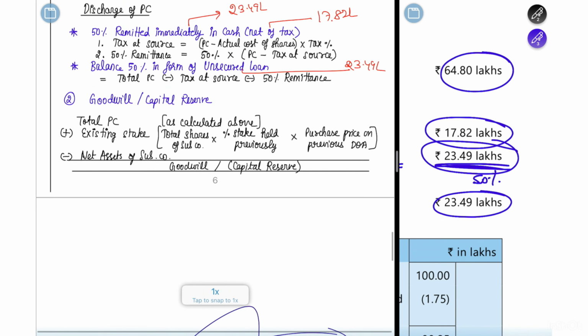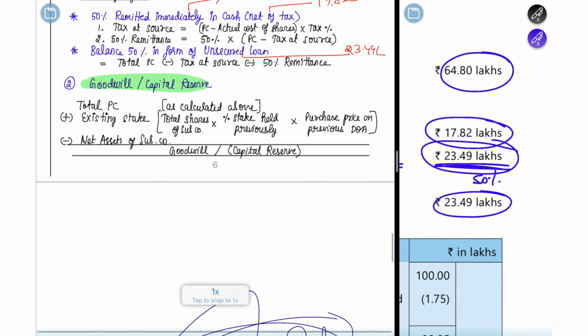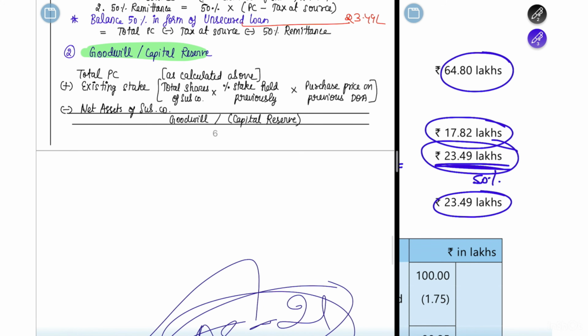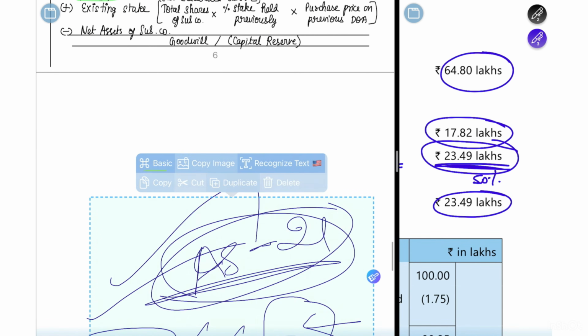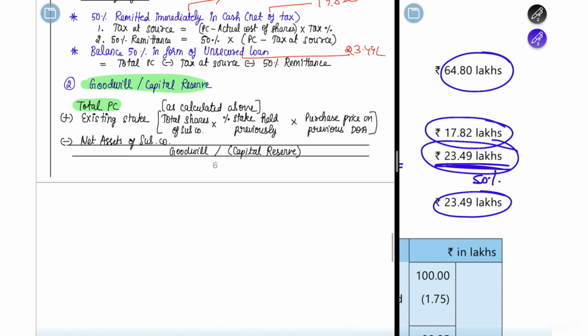The next one is you have to find out the goodwill or the capital reserve. So how are you going to find it out? You have to first see what is the total PC. Just give me a second, let me erase all of this. So what is the total PC? The total PC is 64.8 lakh, correct? This is your total PC.